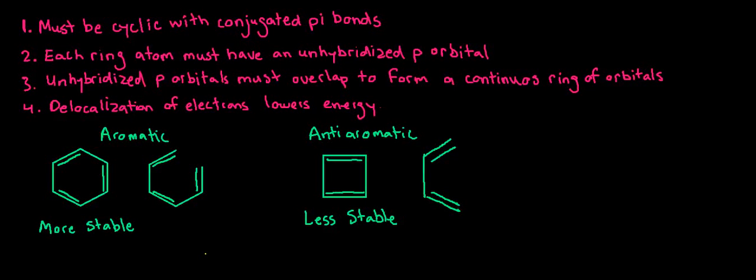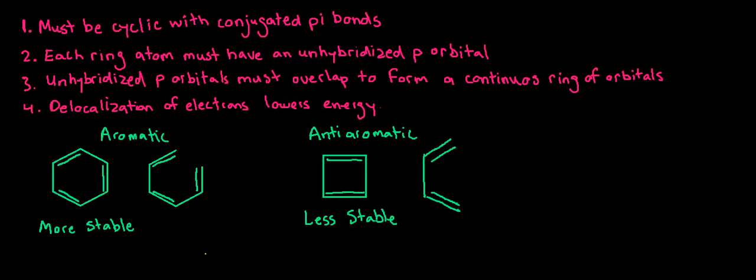In order for something to be an aromatic compound, it must follow these four things. It must be cyclic with conjugated pi bonds. Each ring atom must have an unhybridized p orbital. Unhybridized p orbitals must overlap to form a continuous ring of orbitals. And lastly, and most importantly, delocalization of electrons must lower the energy.